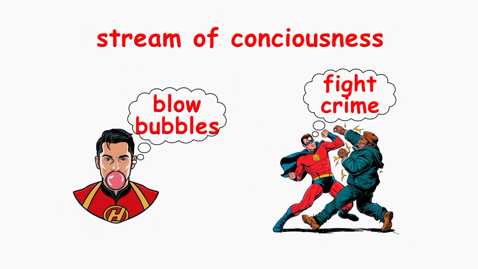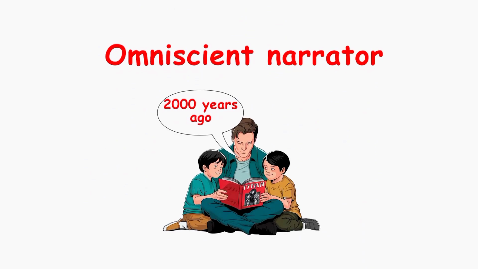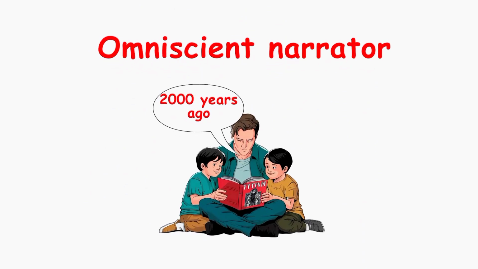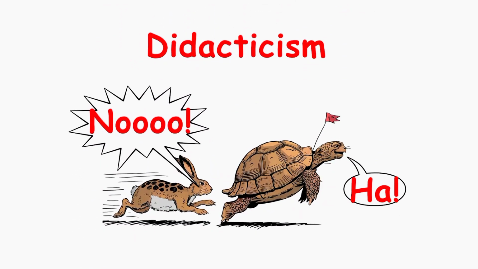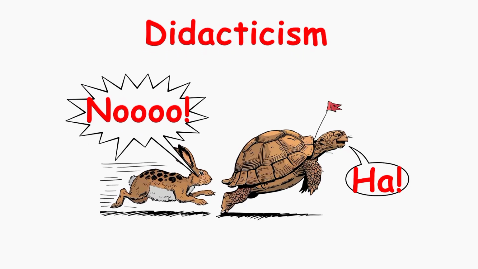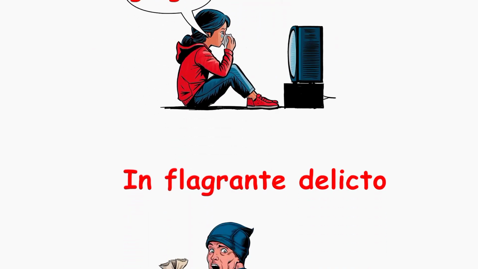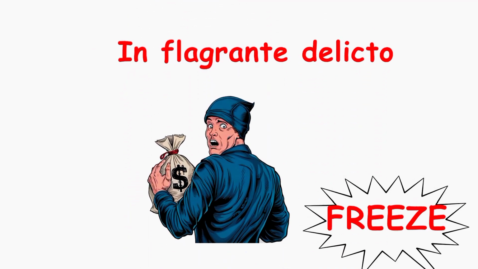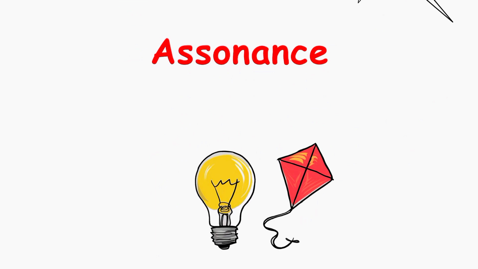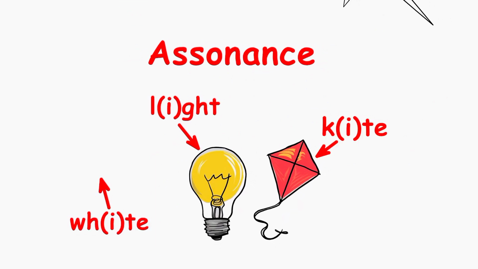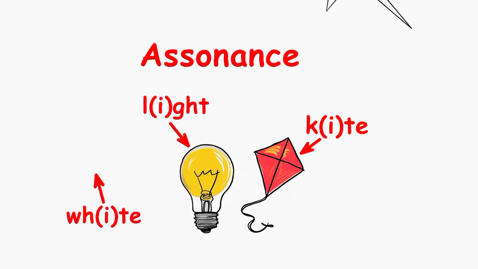idea to another quickly. Omniscient narrator, a storyteller who knows everything about all characters and events in the story. Didacticism, writing that's meant to teach or instruct, often with a moral lesson. Pathos, writing that appeals to the reader's emotions already inside them. In flagranti delicto, catching someone in the act of doing something wrong. Assonance, repeating vowel sounds in nearby words. Light white kites repeats the I sound. For consonants, it's called consonance.